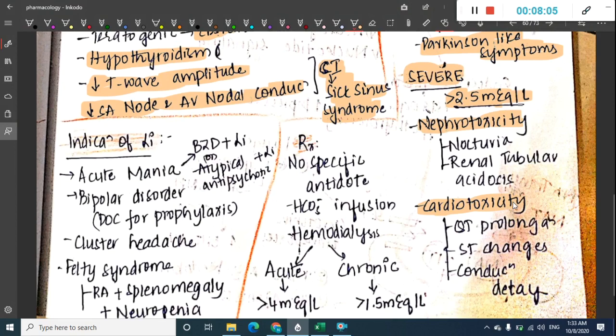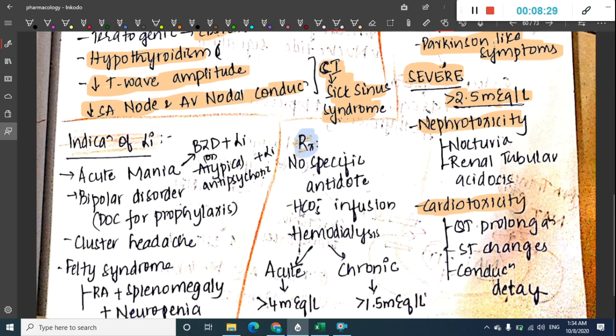In nephrotoxicity, nocturia and renal tubular acidosis are reported, whereas in cardiotoxicity, QT prolongation, ST changes and conduction delays are reported. Next, what is the treatment of this toxicity?